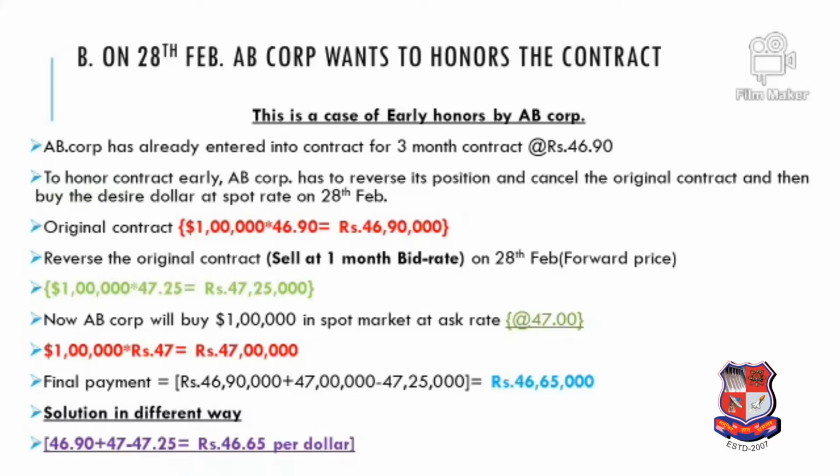If AB Corporation is buying 1 lakh, then the net cash outflow would be 46 lakhs 65,000 total. And the alternate solution is also saying the same thing. The $1 AB Corporation will receive on 28th February is 46.65 multiplied by 1 lakh, so 46 lakh 65,000. Now let's see the solution for the third question, that is C.